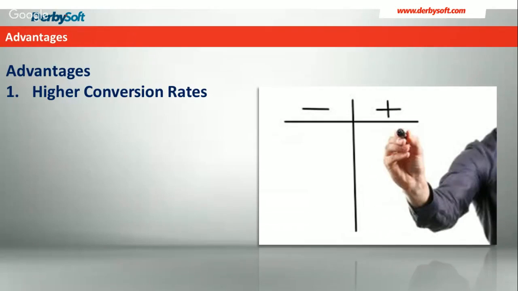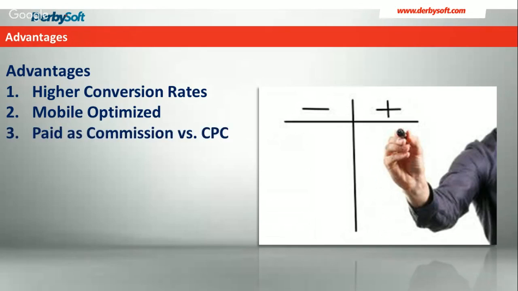So that talks about where we have higher conversion rates oftentimes that come off of the assisted booking models. And of course, they are mobile optimized. That's really where their origin story comes from, within that mobile category. Also, the fact that they can be paid as a commission versus the cost per click, whether it be TripAdvisor or Google.